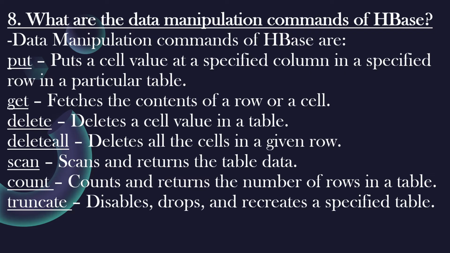What are the data manipulation commands of HBase? Data manipulation commands of HBase are: put. It puts a cell value at a specified column in a specified row in a particular table. Next command is get, which fetches the contents of a row or a cell. Next command is delete, which deletes a cell value in a table. Next command is delete all, which deletes all the cells in a given row.